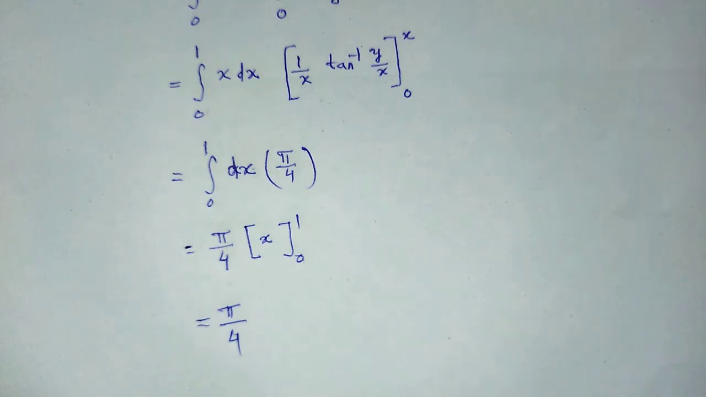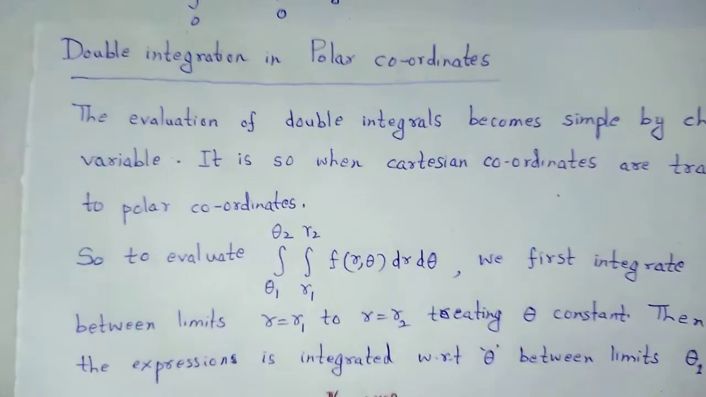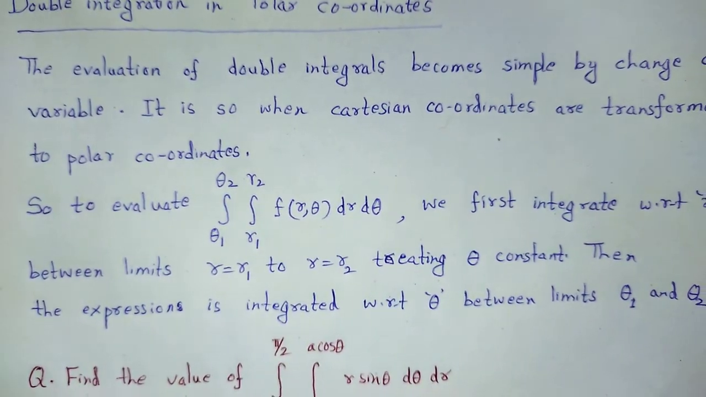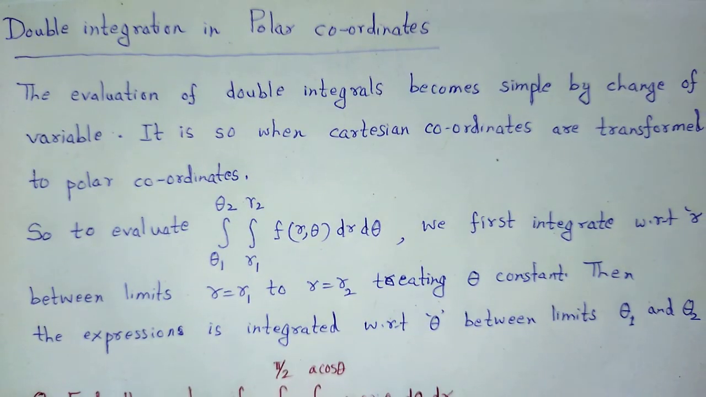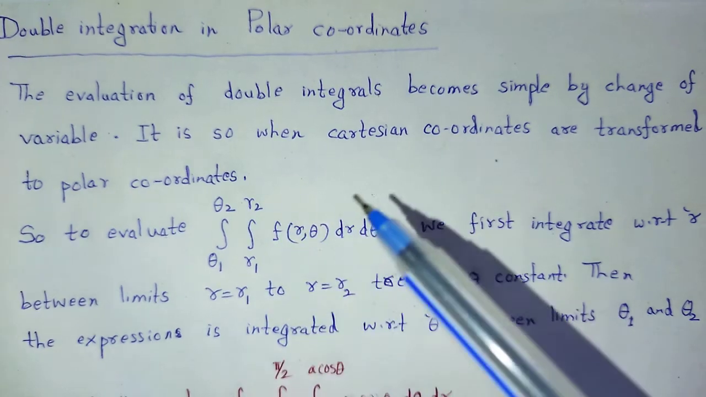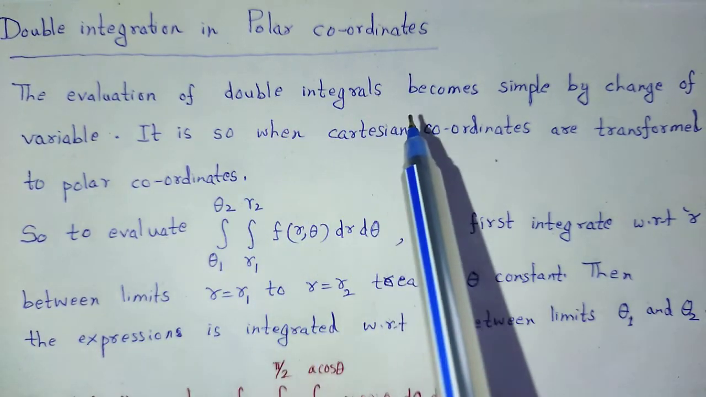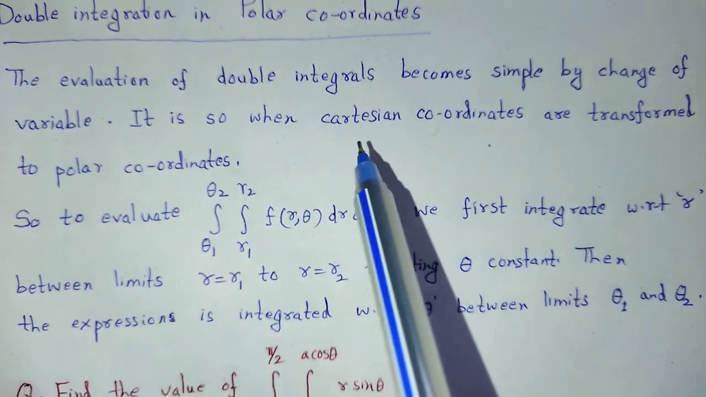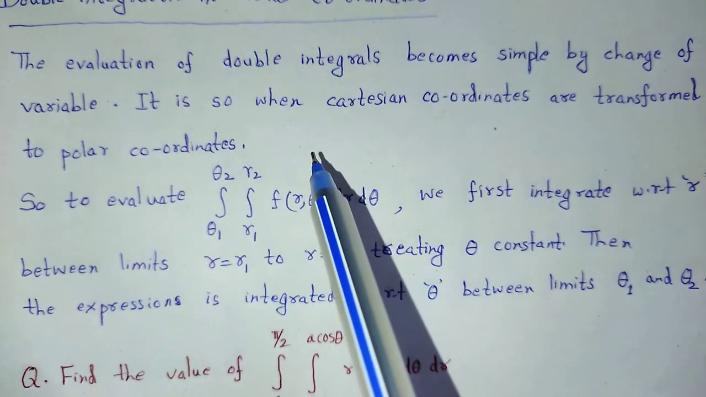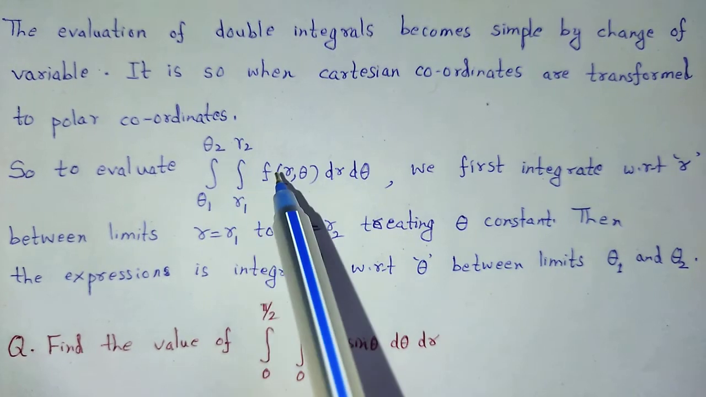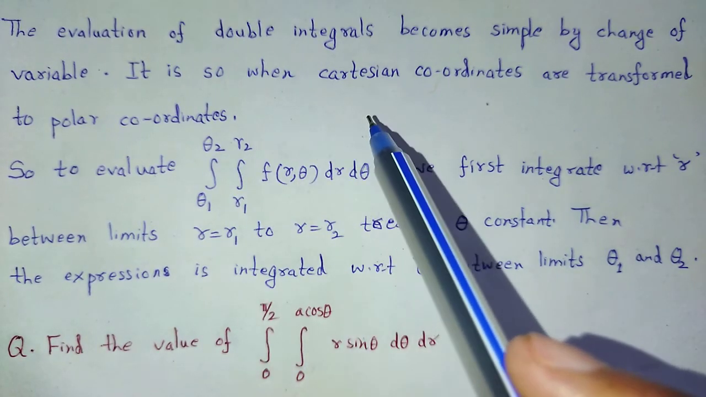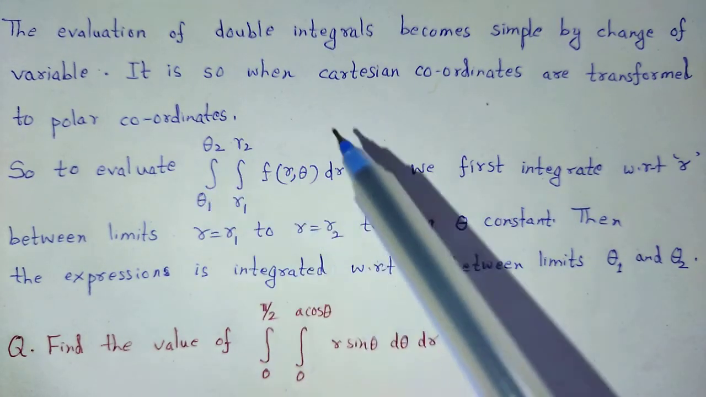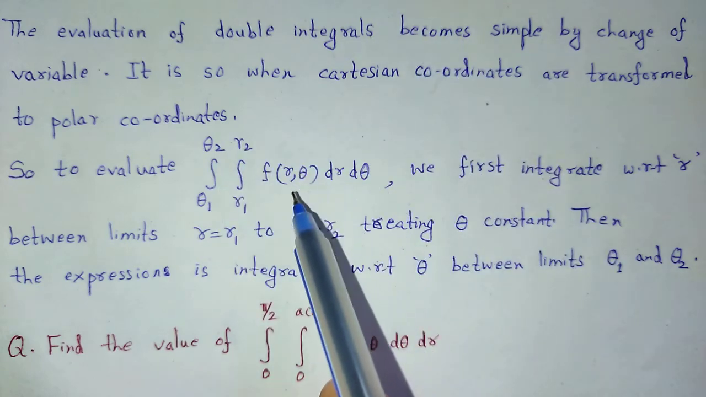Now the double integration, if it is in polar coordinates, how to solve that one. The evaluation of double integrals becomes simple by change of variable. It is so when Cartesian coordinates are transferred to polar coordinates. In Cartesian coordinates the coordinates are in terms of x, y. Here in polar coordinates the coordinates are in terms of r, theta.